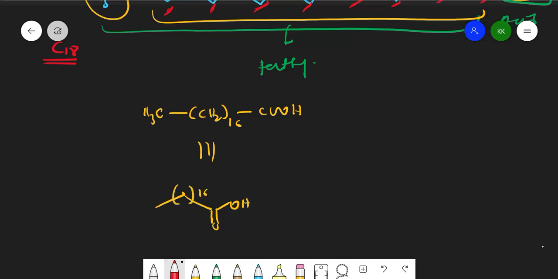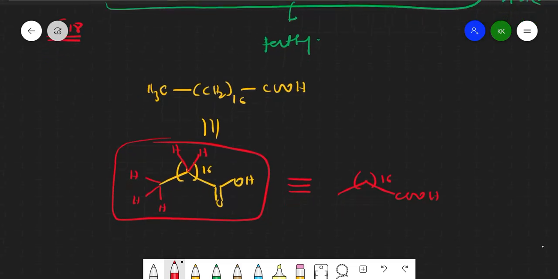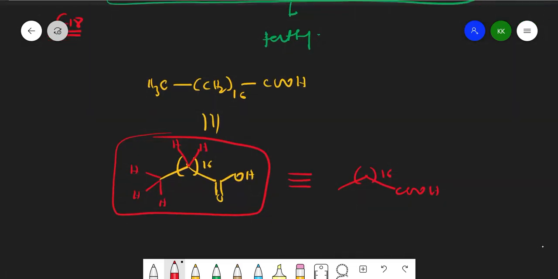It is understood that here 3 hydrogens are there, so it is a CH3 group, and here 2 hydrogens will be there. In this structure we never show the hydrogens, we just simply write CH3, CH2, COOH, and here we make it 16. So this is the simple structure of stearic acid, right?